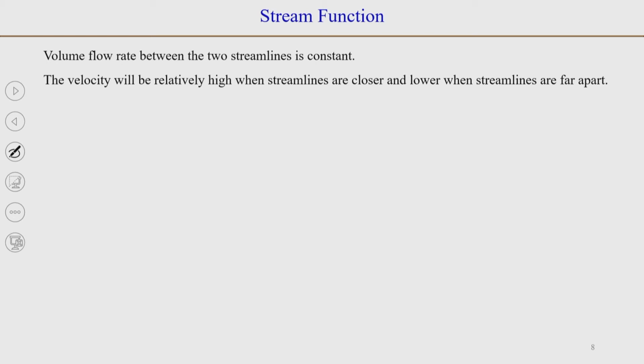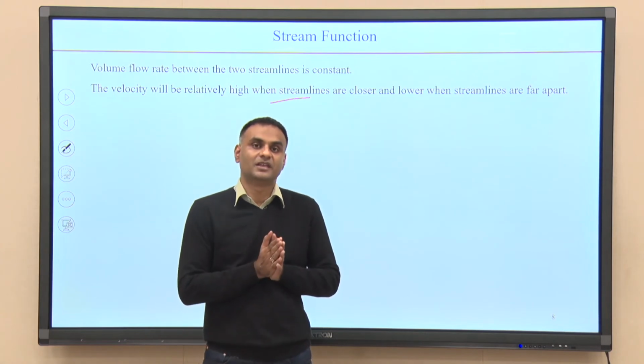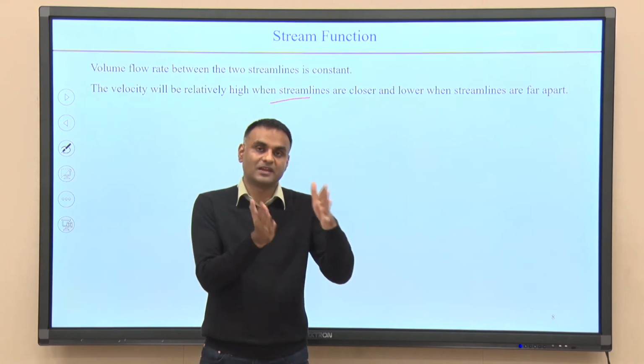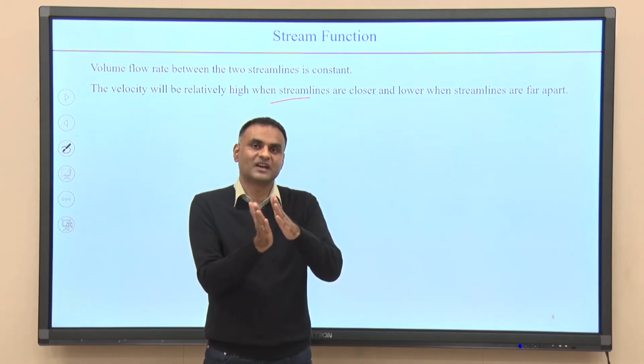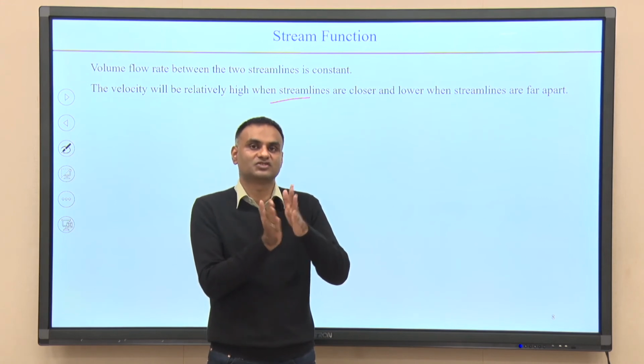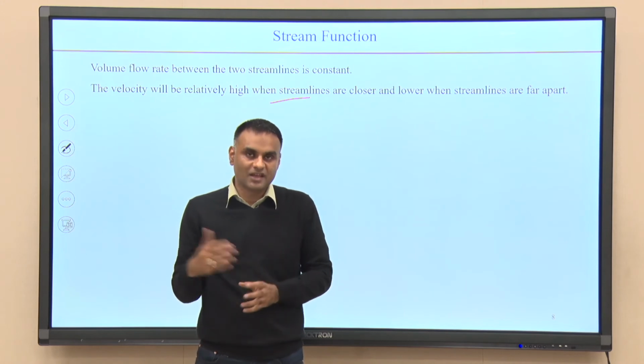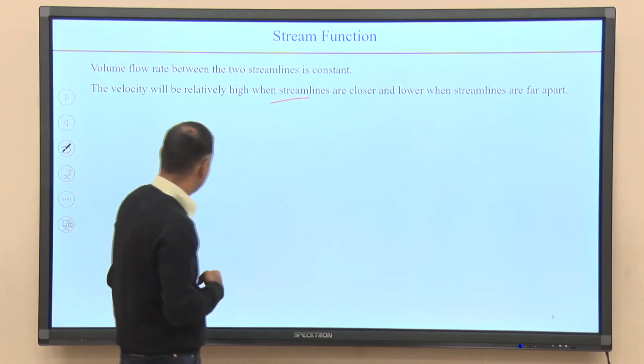We already saw that if the streamlines are closer, then the velocity is high, and if the streamlines are far apart, then the velocity is low. So, generally when you see a streamlines plot or the contour plot of streamlines while analyzing any CFD results, you might see that when they explain the figure, they say that when the streamlines are placed closer to each other, the velocity is supposed to be high there, and when the streamlines are far away from each other, the velocity is relatively lower there.